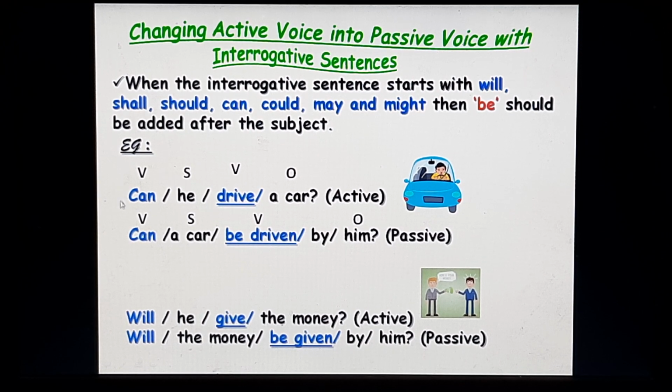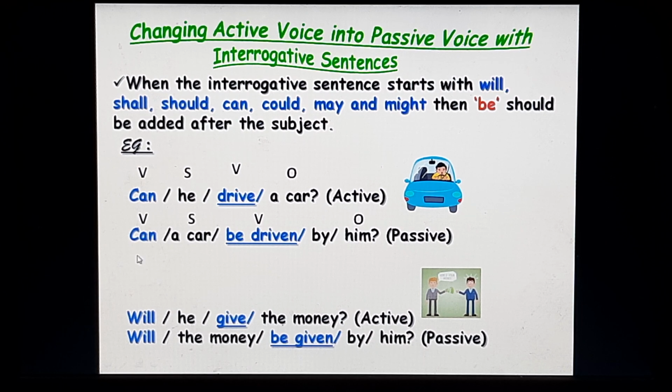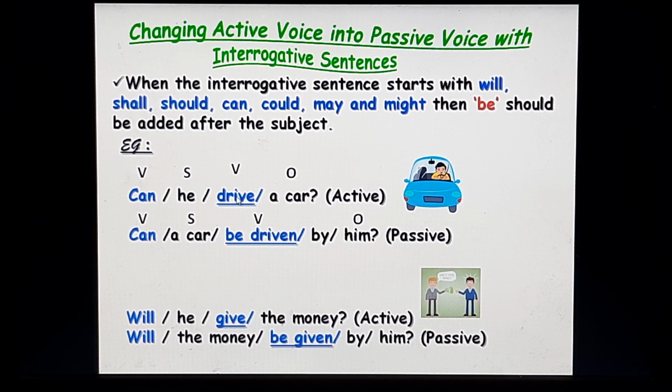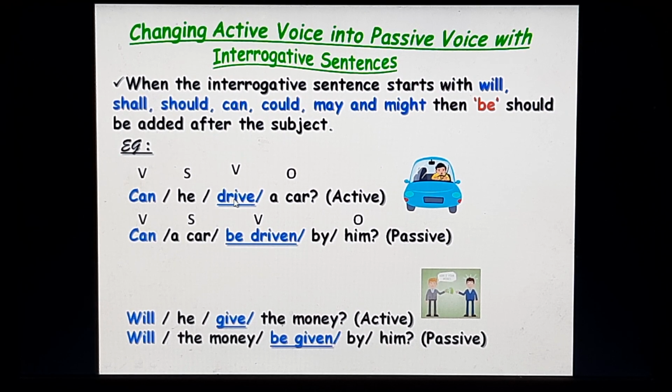Let's see the example. Can he drive a car? This is your active voice. Keep the verb question can. The subject is a car. Then you add be. Change into past participle. Drive will become driven. Preposition by. He will change into him. So your passive is can a car be driven by him?